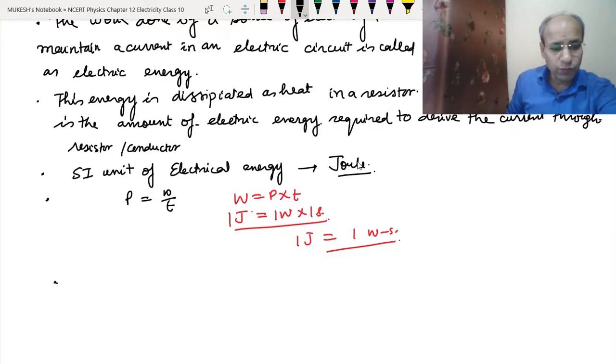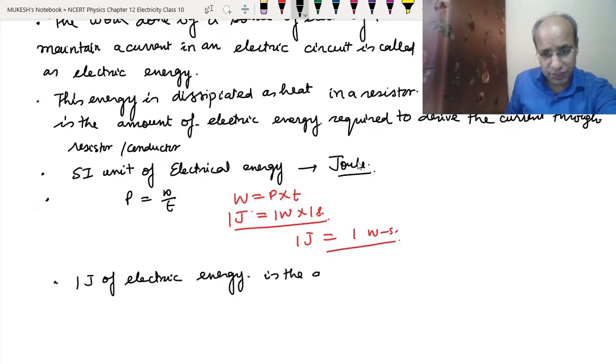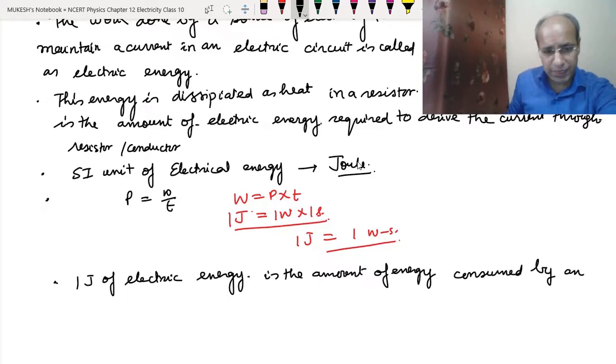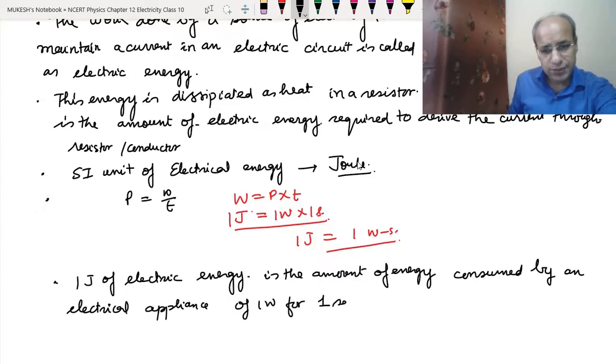Okay, so 1 joule of electric energy is the amount of energy consumed by an electrical appliance of 1 watt for 1 second.